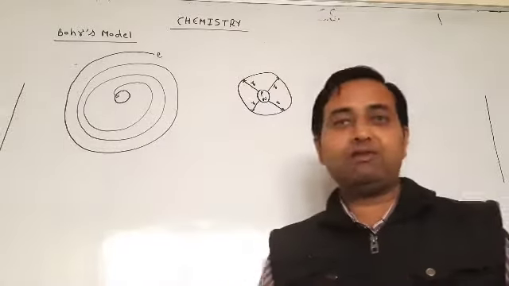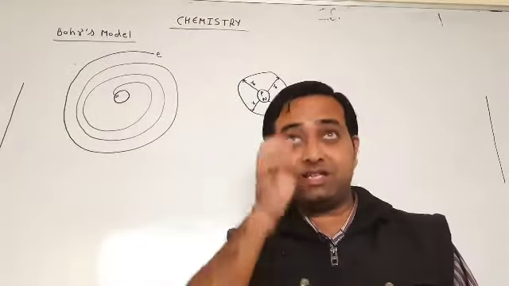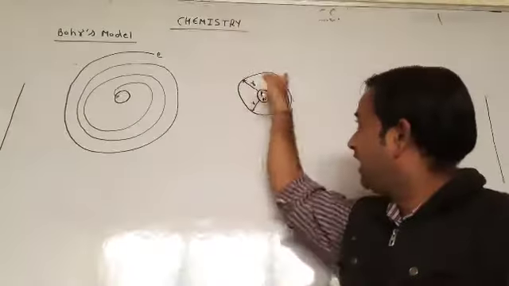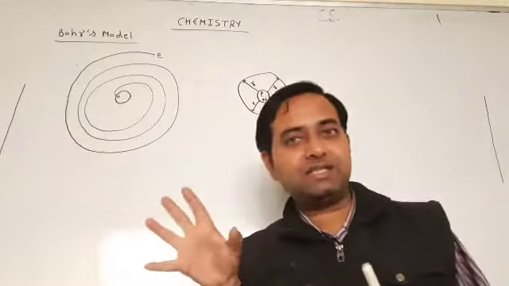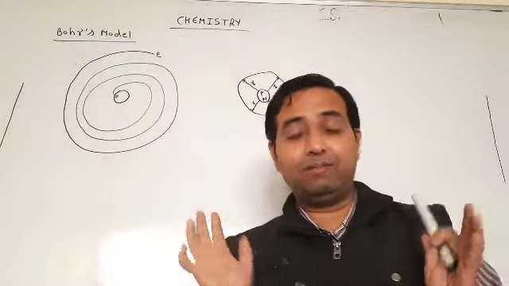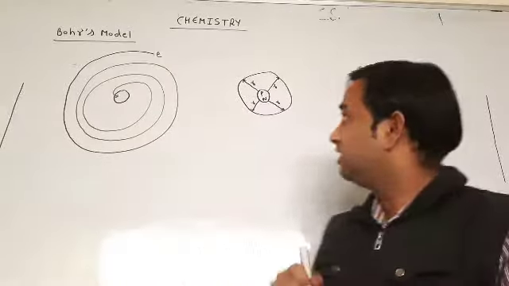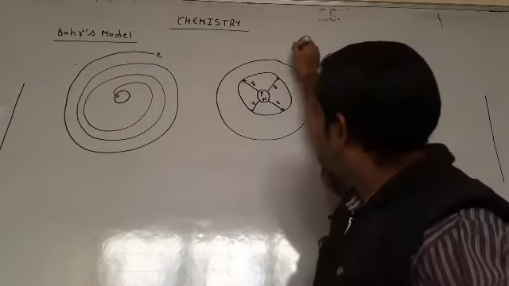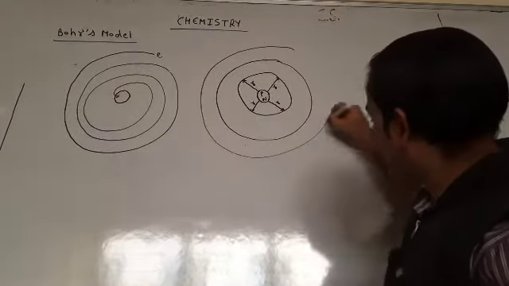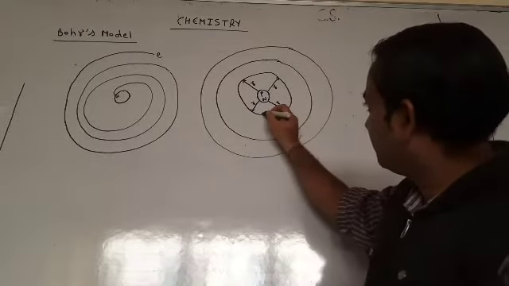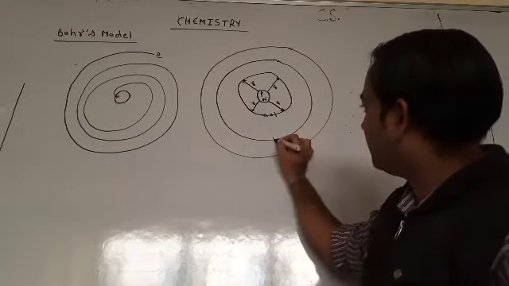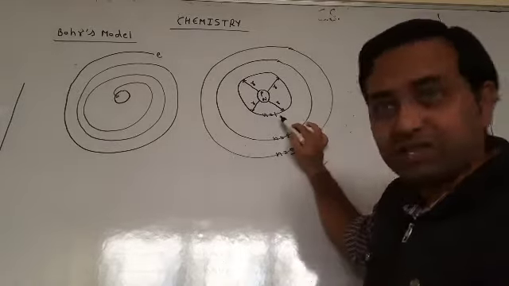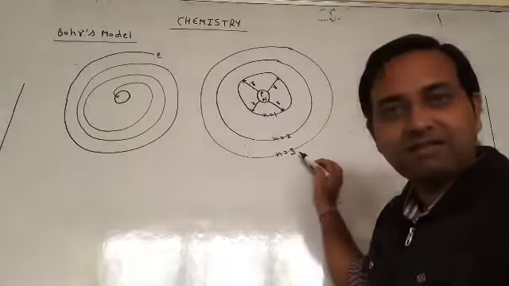And what is the nature of the released energy? According to Bohr, every electron releases energy and carries energy. If it gains energy, it jumps to the next outer orbit. According to Bohr, there is n equal to 1, n equal to 2, n equal to 3, meaning the first shell, second shell, third shell.